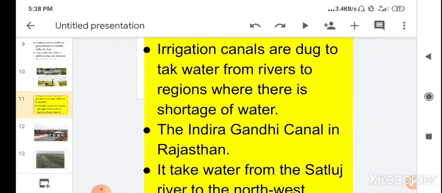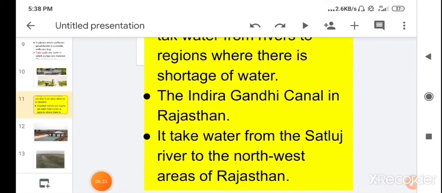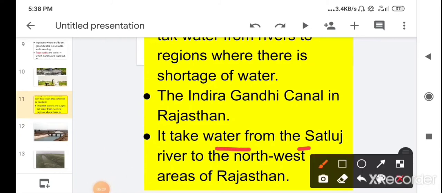Children, the Indira Gandhi Canal in Rajasthan. So it is an example of an irrigation canal, the Indira Gandhi Canal, which is in Rajasthan. It takes water from the Satluj river to the northwest area of Rajasthan.